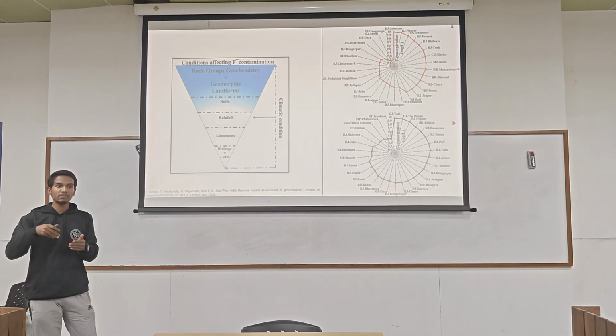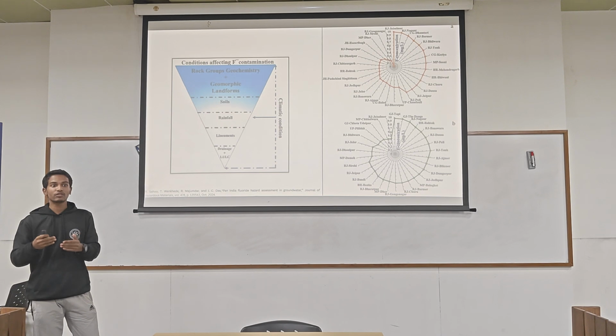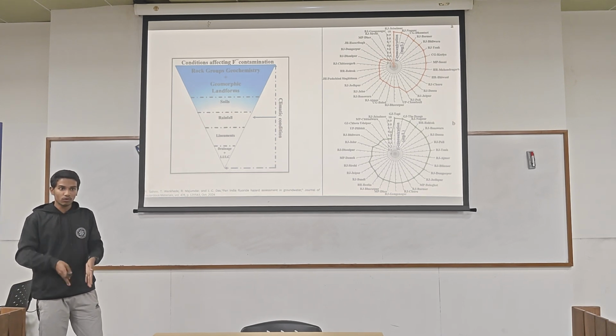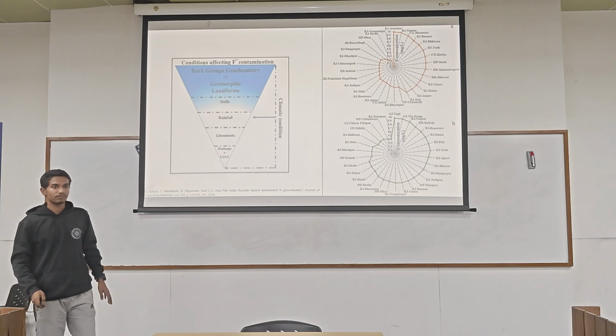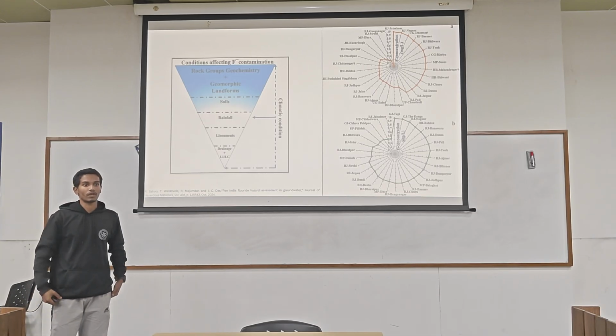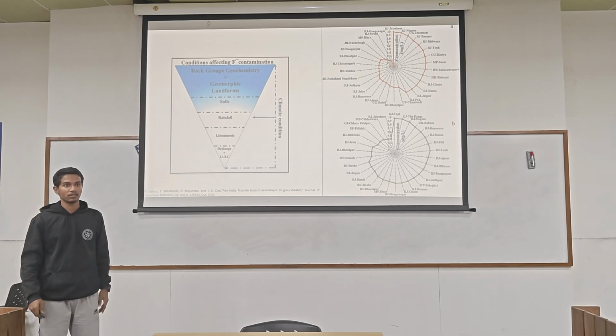Once it penetrates deeply, it is in contact with these types of rocks for a longer time, which leads to a higher concentration of fluoride. So the more depth your water goes, the more contact it has with those rocks. Another way of saying that: if your groundwater table is going down and you are extracting more water, there is a higher chance of fluoride contamination in that water.